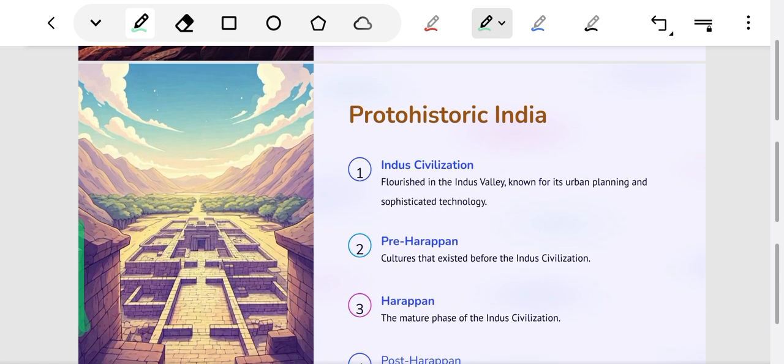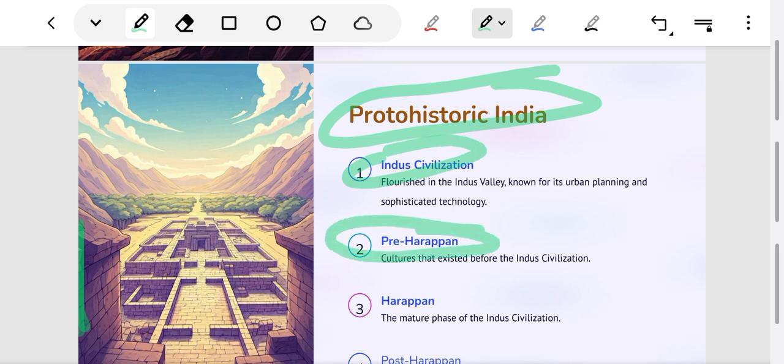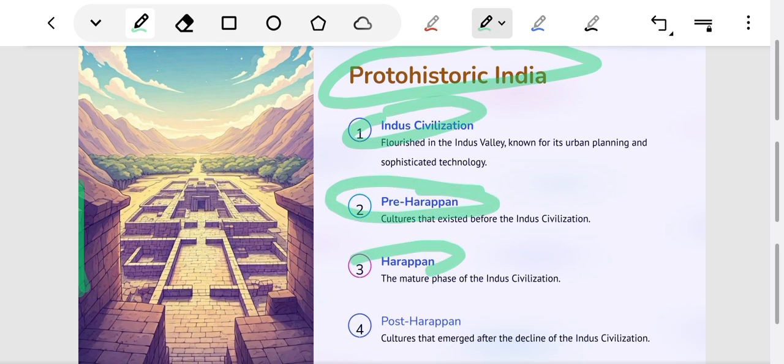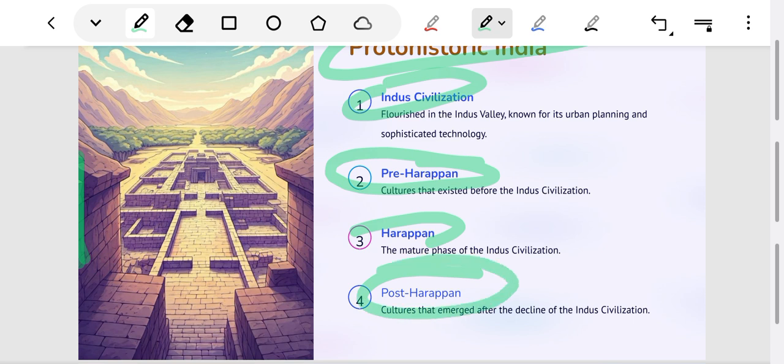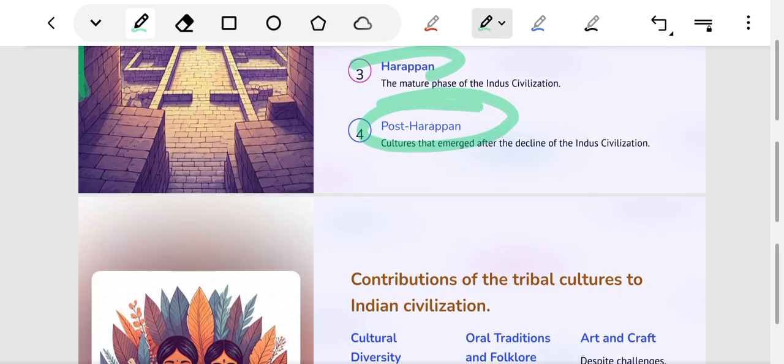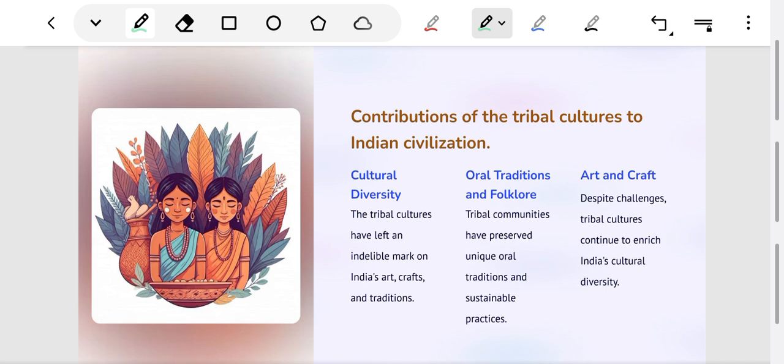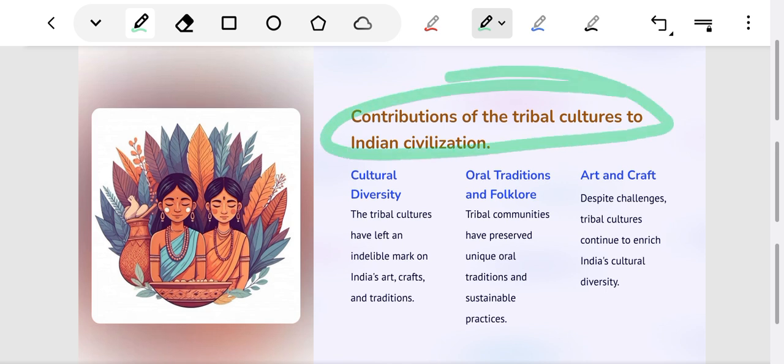We will study protohistoric Indian civilizations like the Indus Valley civilization, pre-Harappan, Harappan, and post-Harappan civilizations, their timeline, and we will study their features, climatic conditions, regional variations, materials, cultures, social life, and more in this chapter. We will study the contributions of tribal cultures to Indian civilization here.